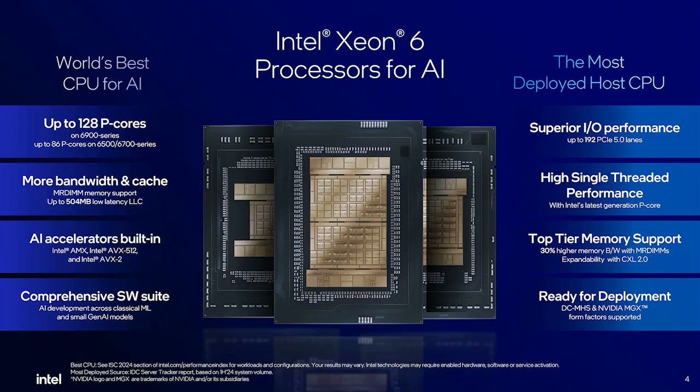Not just from a deployment standpoint, but Intel Xeon processors are also the best host CPU for the AI systems that you would like to use in your data centers. We've worked with NVIDIA to ensure that the latest SKUs from Xeon 6 have been validated to give you the best performance for your AI workload, be it distributed inferencing or distributed training. It works great.